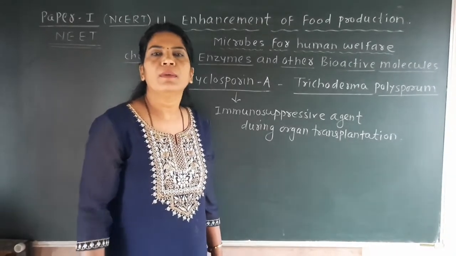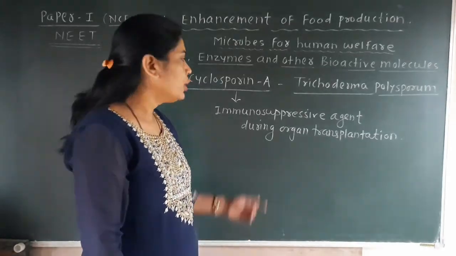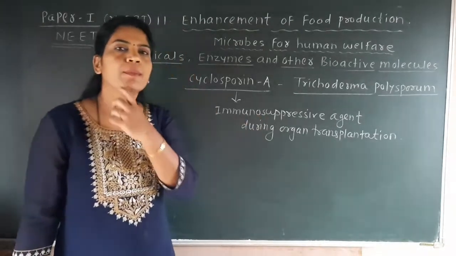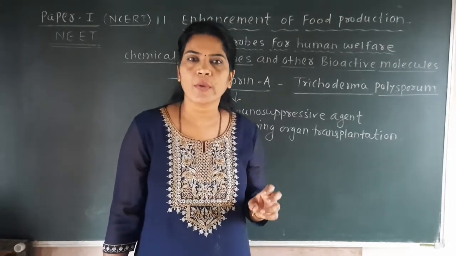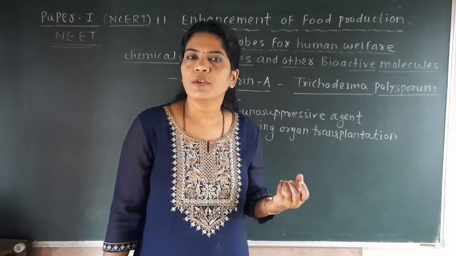Now, what is meant by immunosuppressive agent? Immunosuppressive agent means immunity. Our immune system in the human health, and this is a topic you have studied, what is meant by immune system.